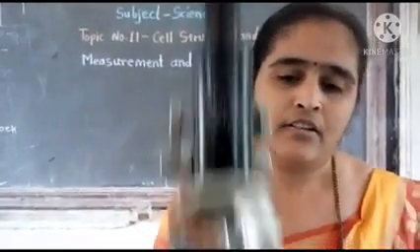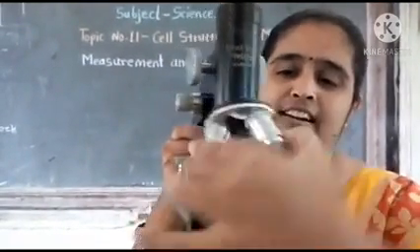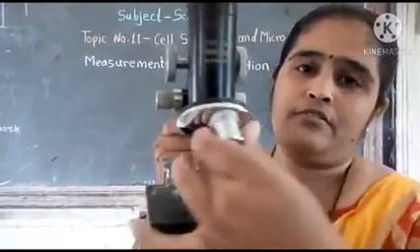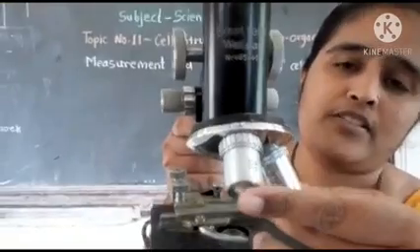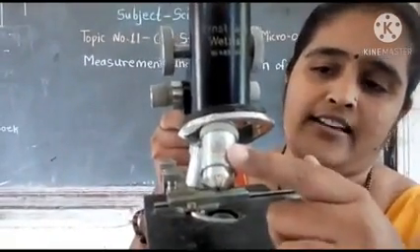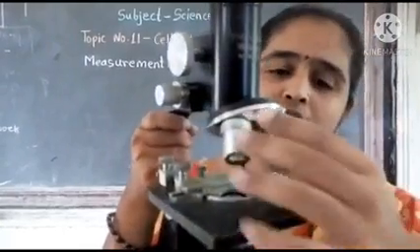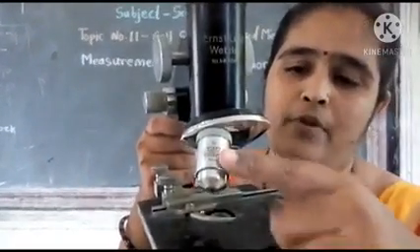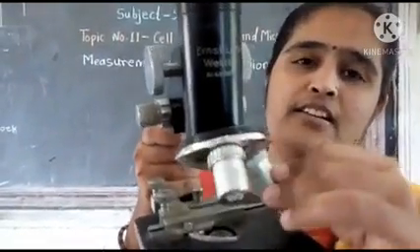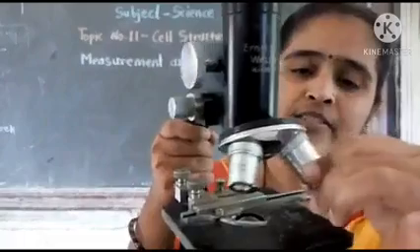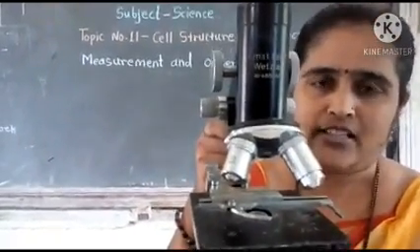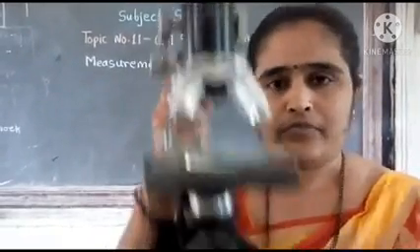After this, different lenses are also present, and this is movable. Lenses of different powers are present, 10x and 100x. 10x is a low power and 100x is a high power. We can use this rotating disc. With the help of this lens, we can observe different microorganisms or any kind of cell.